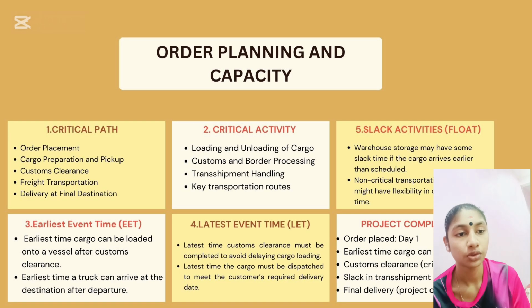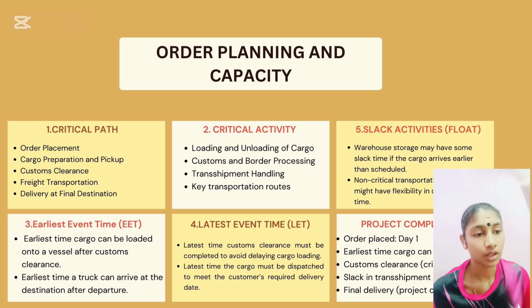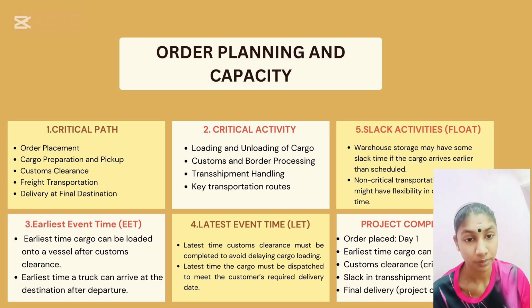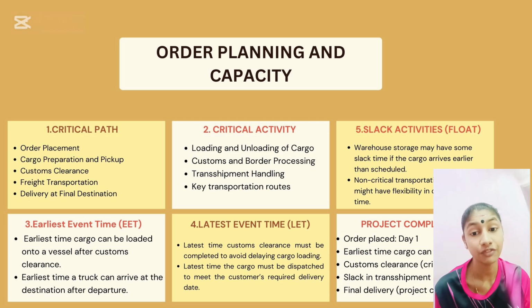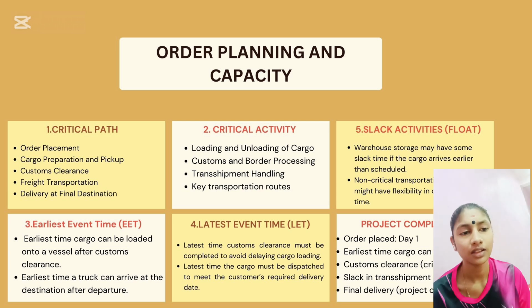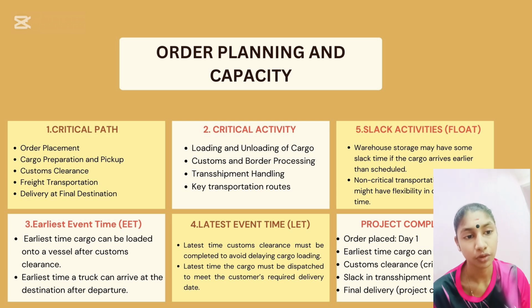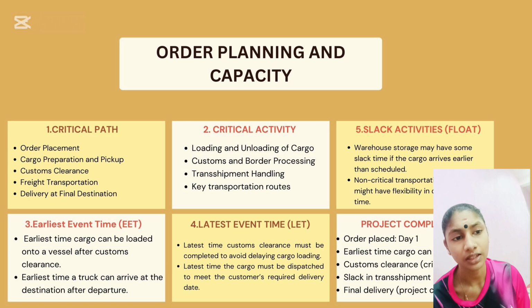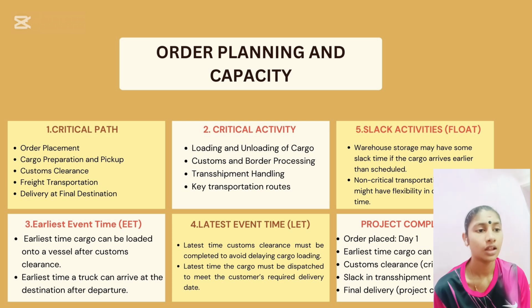Okay, so now we go to the order planning and capacity. So we have 5. The first one is critical path for freight forwarding is the order placement, cargo preparation and pickup, custom clearance, freight transportation, and last one is delivery at the final destination. The critical activity is loading and unloading of cargo, custom and border processing, transshipment handling, and key transportation routes.